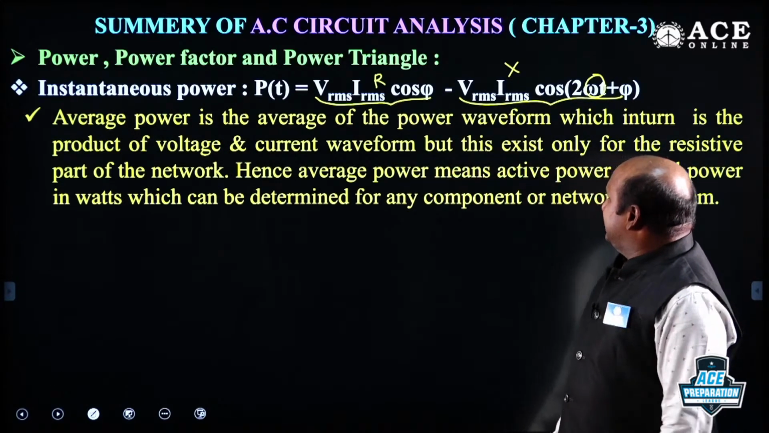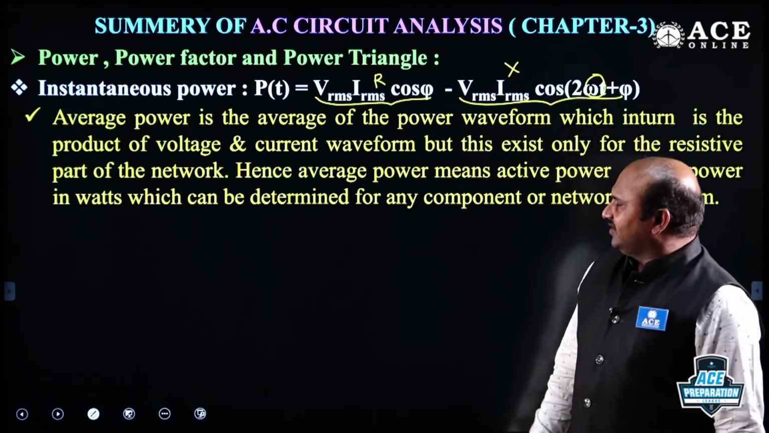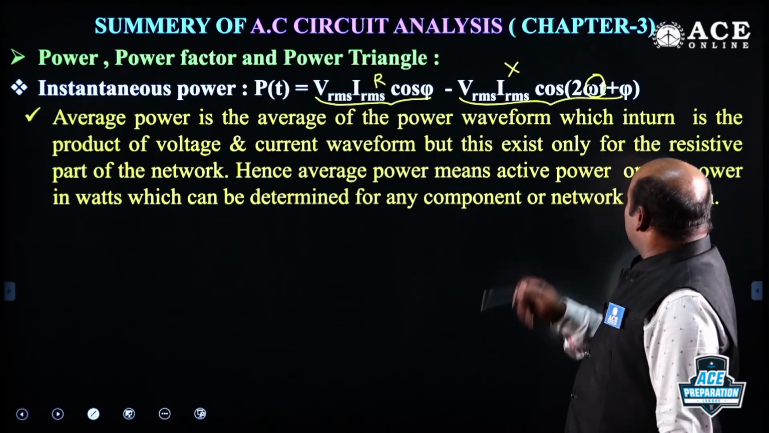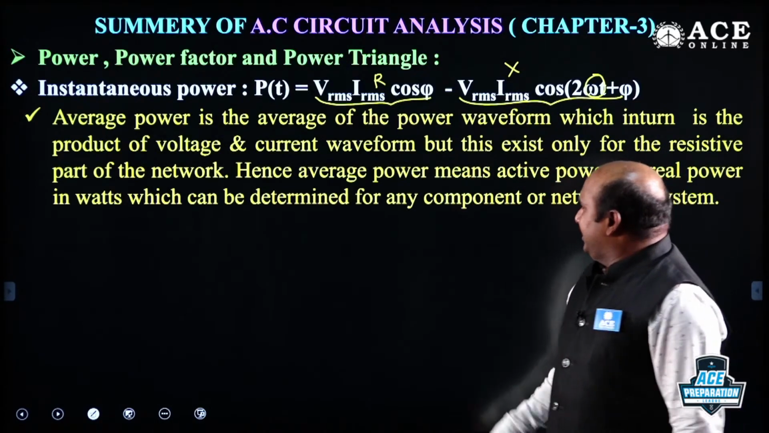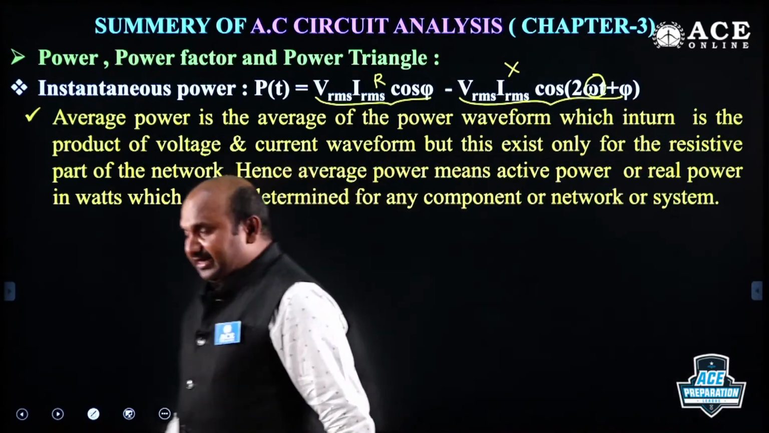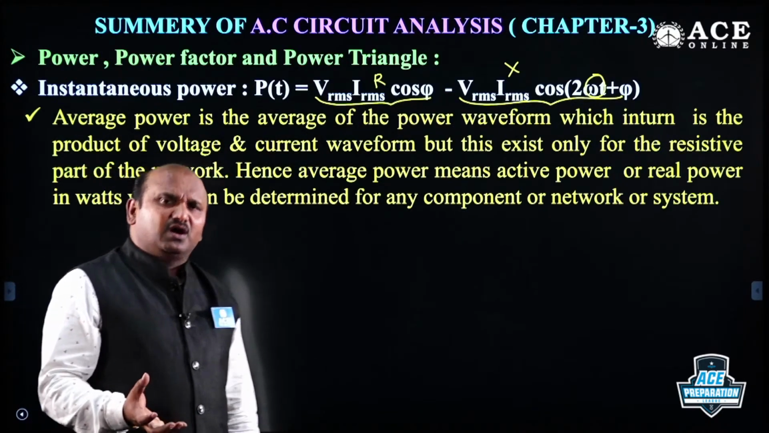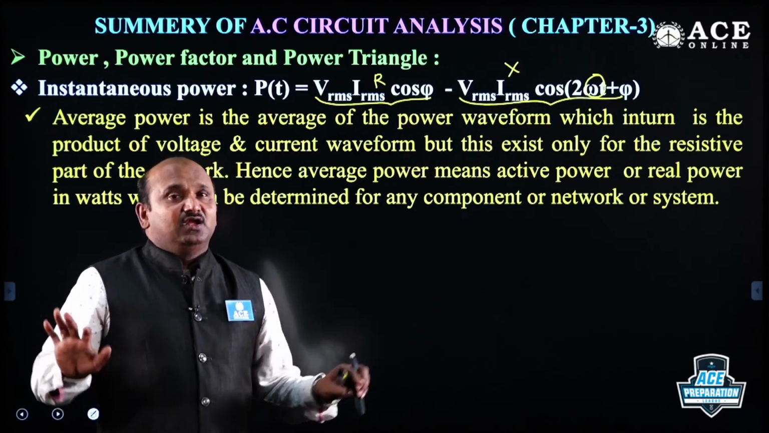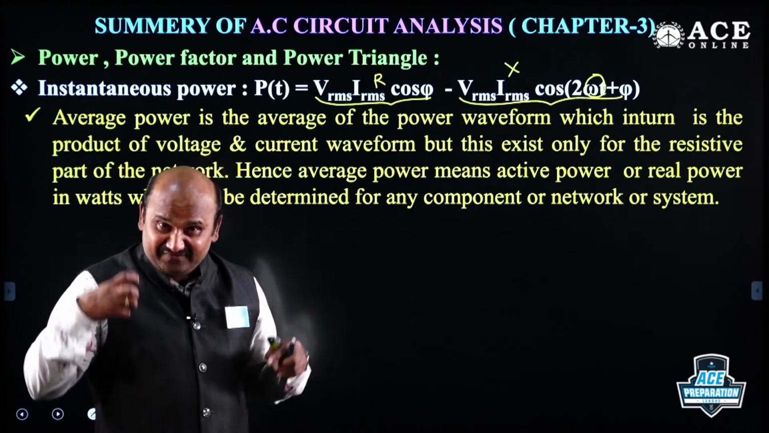Now here average power is the average of the power waveform, which in turn is the product of voltage and current waveforms, but this exists only for the resistive part of the network. Hence average power means active power or real power in watts, which can be determined from any component or network. This is the output power. Average power means output power here. Simply you can say that, the total power, how much power we are getting from that.